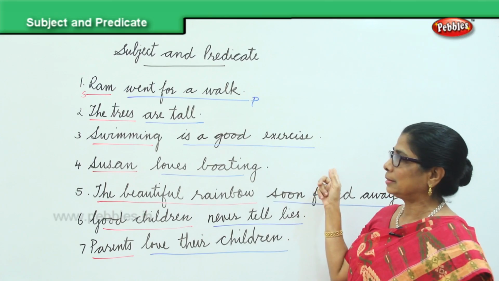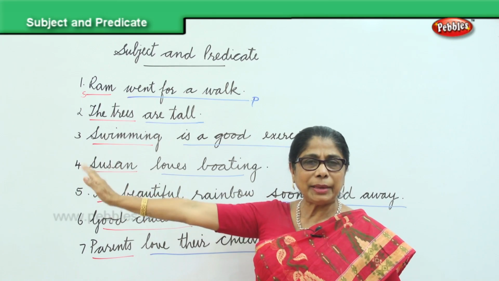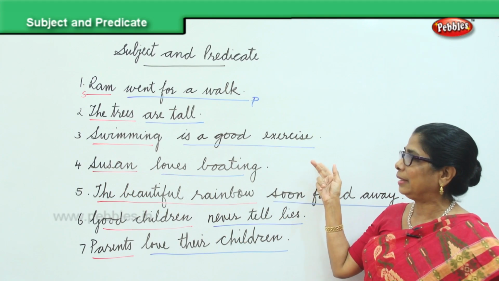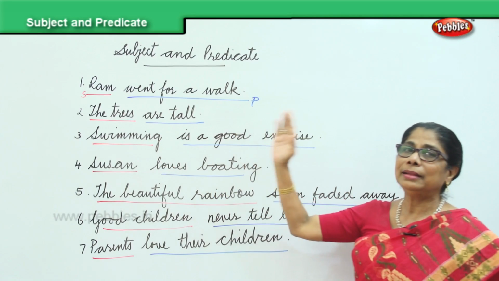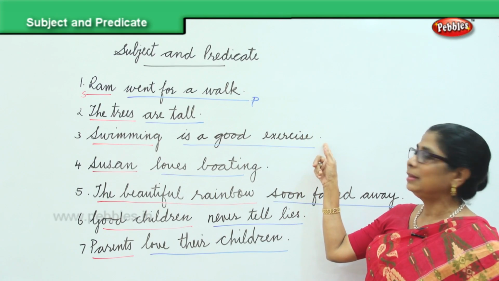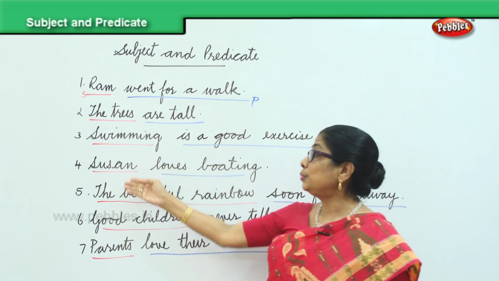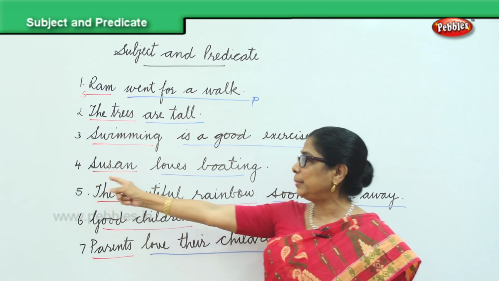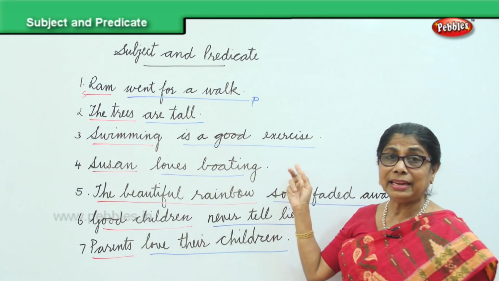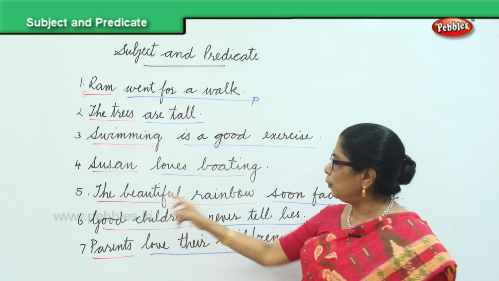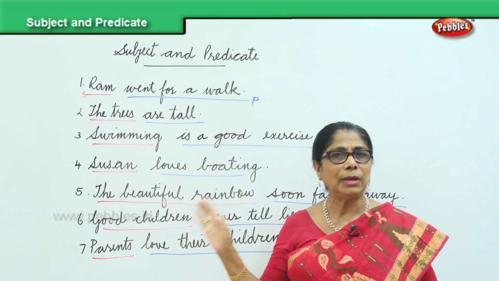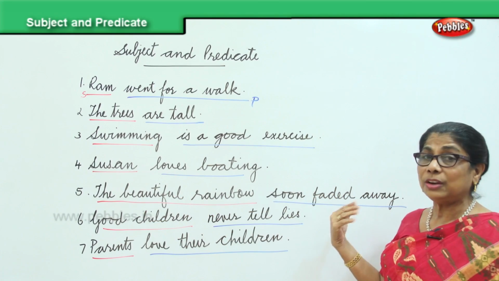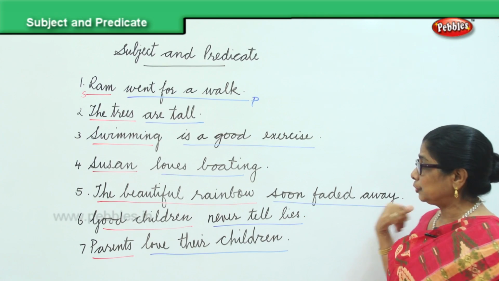Swimming is a good exercise. We are talking about swimming. Swimming is the subject of the sentence and is a good exercise is the predicate. The sentence begins with the capital letter S and ends with the full stop. Susan loves boating. Susan is the subject, S capital. Loves boating is the predicate. It ends with the full stop. The beautiful rainbow. We are talking about the beautiful rainbow, that is the subject. Begins with the capital letter. Soon faded away is the predicate. Ends with the full stop.